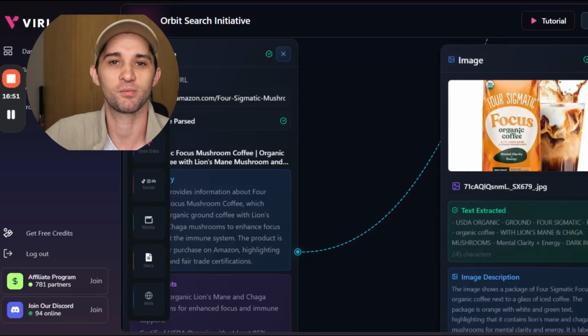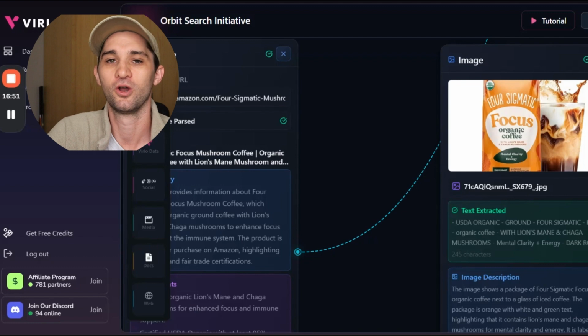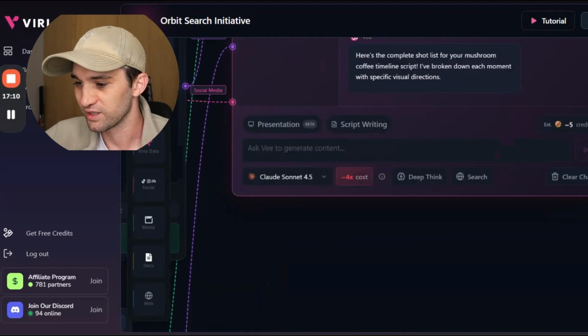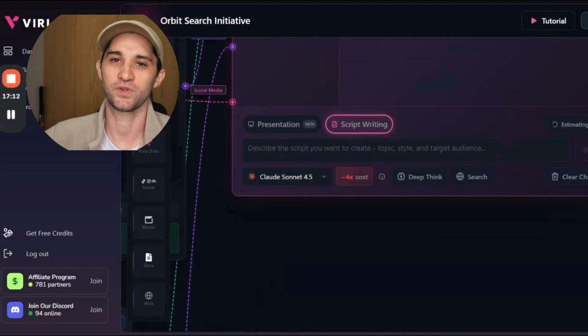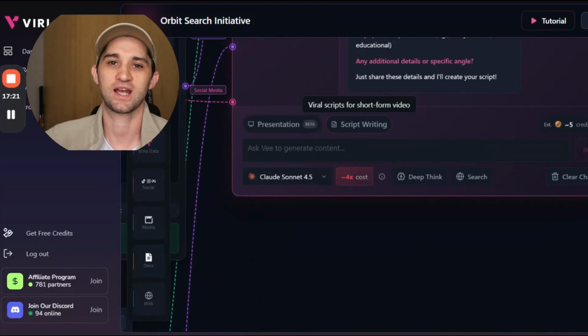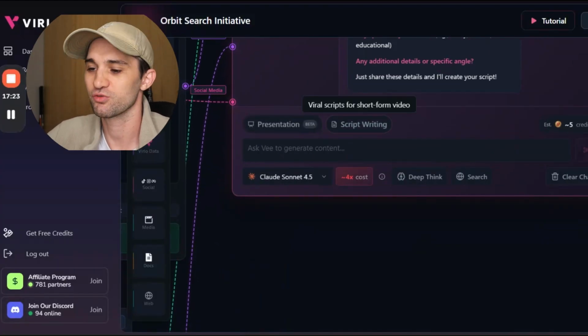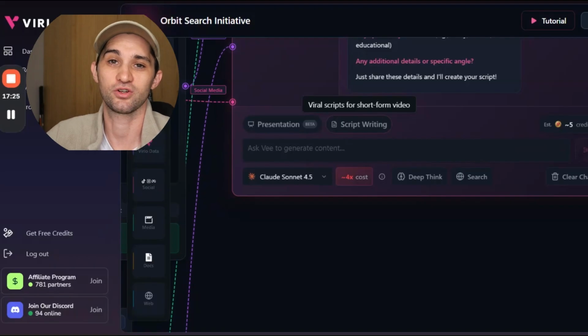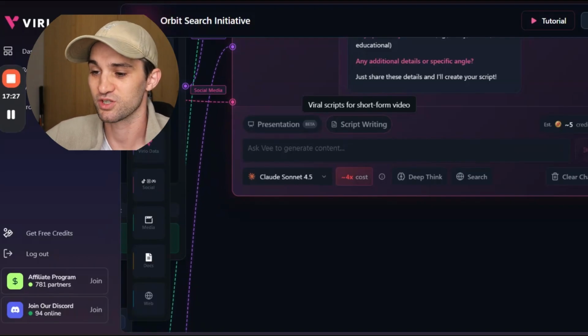So it knows everything about our product and it knows everything about what content is performing very well on the platforms. What you can do then is basically anything that you want in terms of creating this content. So if you go to script writing, you can literally ask it to generate UGC scripts. You can ask it to generate scripts based on all of the inputs that you've just given it, which is the best way to do it.